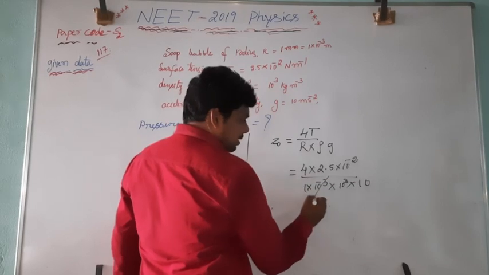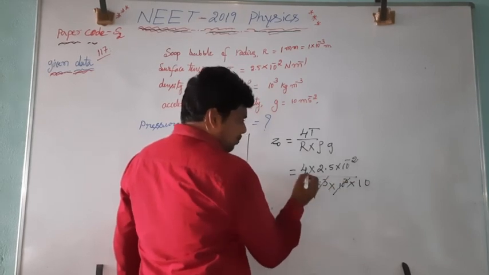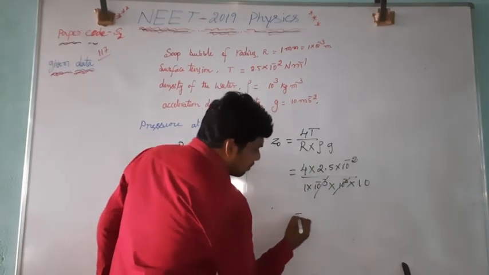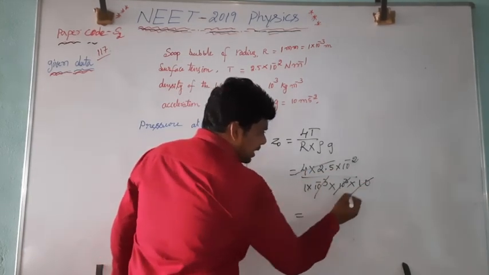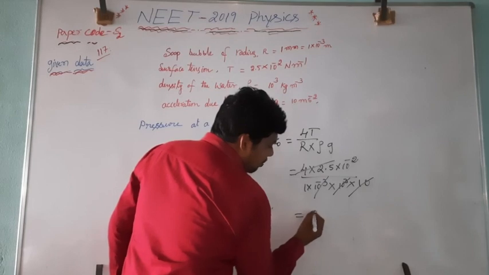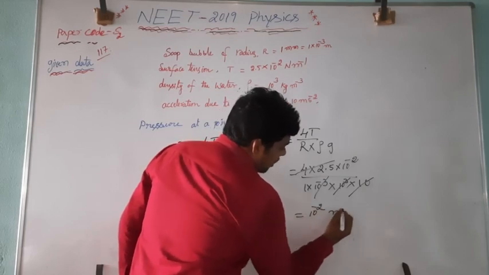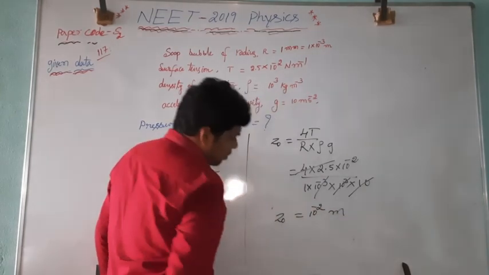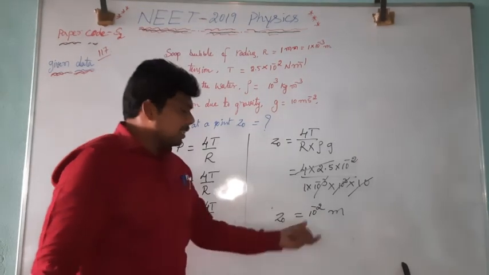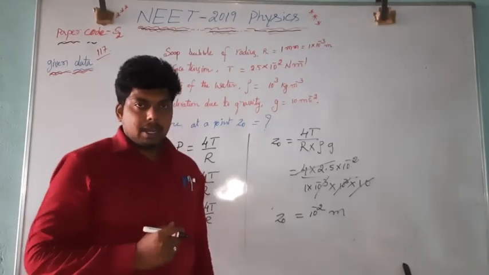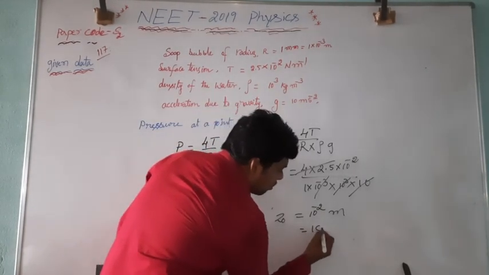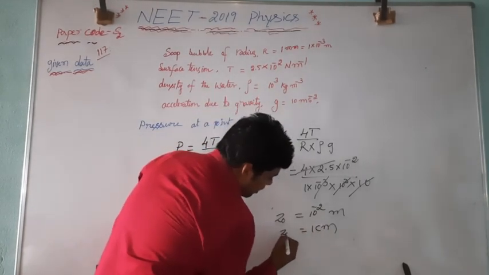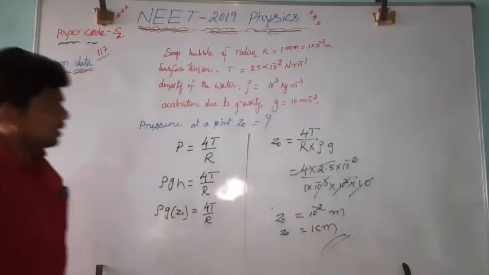Now 10 to the power minus 3, 10 to the power plus 3. 4 into 2.5 is 10. 10 divided by 10 gets cancelled. What is the remaining thing? 10 to the power minus 2 meter. Z0 is equal to 10 to the power minus 2 meter. But in the given options, it is in terms of centimeter. So Z0 is equal to 1 centimeter.